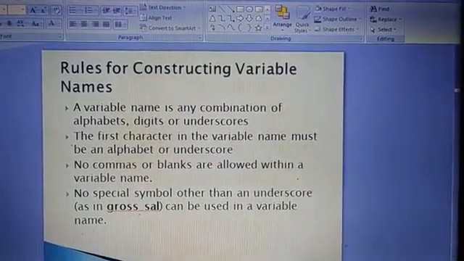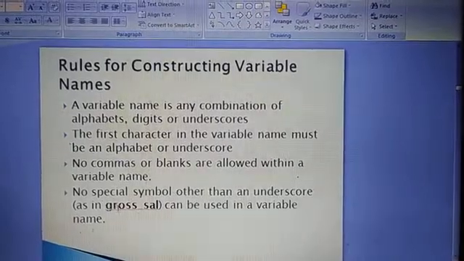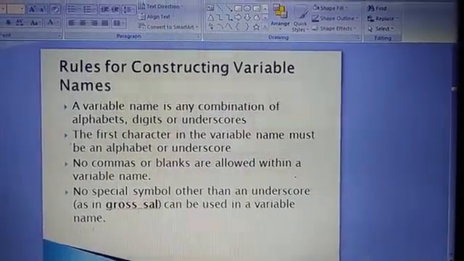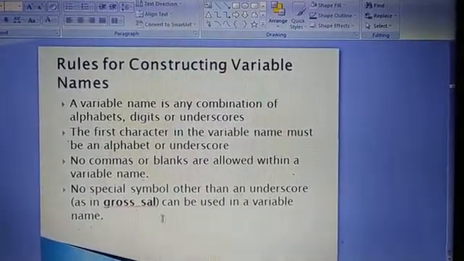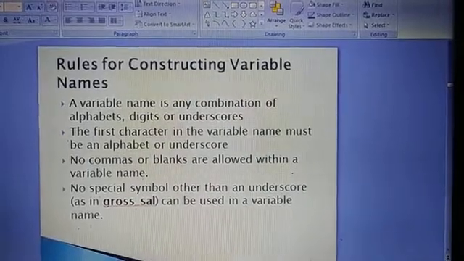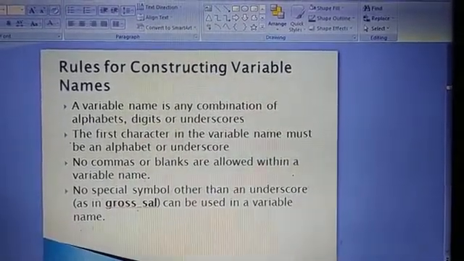No spacing symbol other than the underscore. Here I have given the example: you can use gross_sal, that is gross, then underscore, then SAL. This can be used as a variable name. You can use only the underscore as a special symbol. So this is the rule for constructing the names of variables.